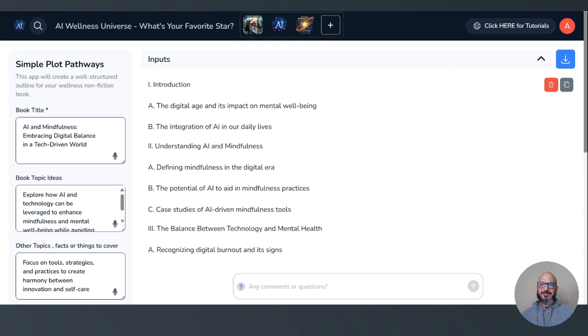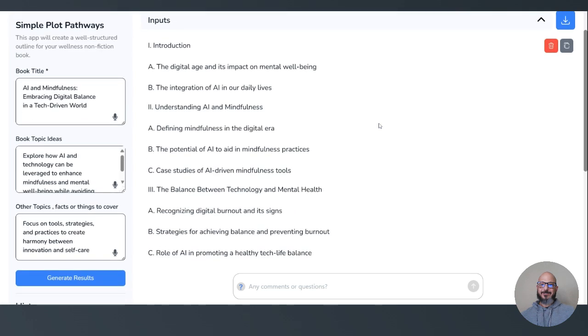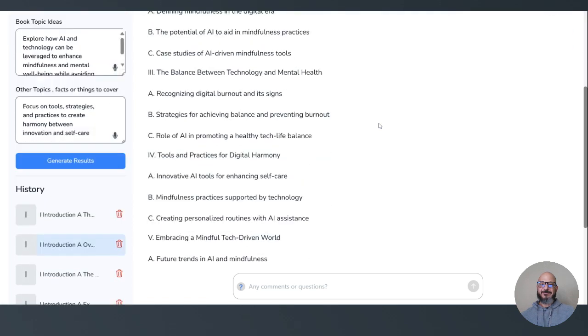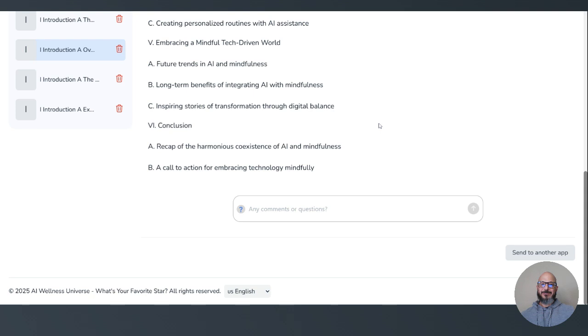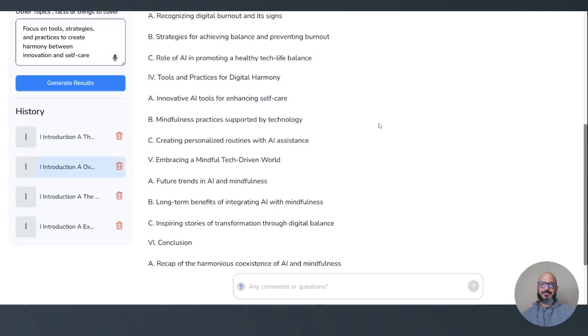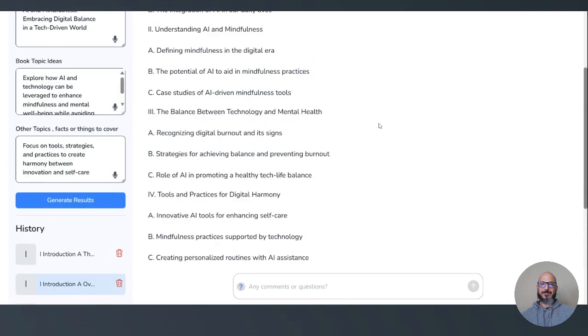Introduction, digital age and its impact on mental well-being, integration of AI in our daily lives. Boom. Look at that. A lot of information to work from. So this should really help you in getting ideas and structure for writing that book you want to put out.